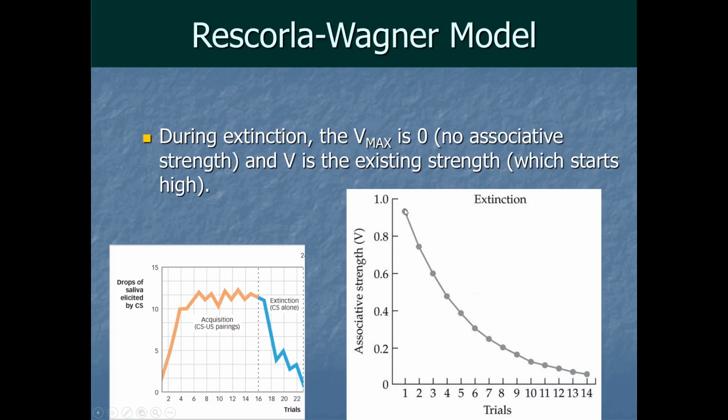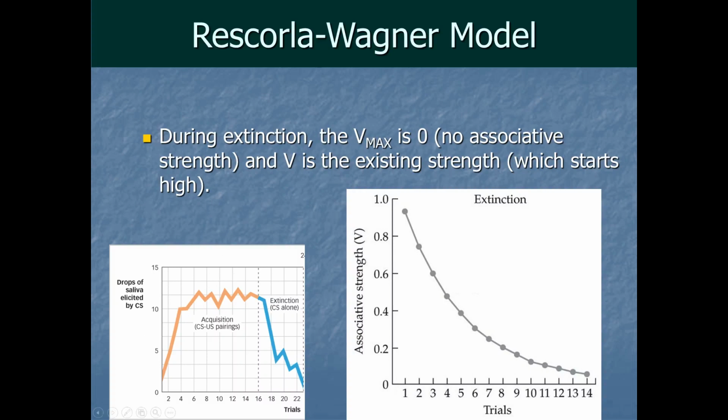And V is the existing strength, which starts high. So the curve is basically the opposite of what we saw during acquisition. In extinction, we get the biggest decrease in those early trials. In the early extinction trials, we get the biggest change, the most extinction learning, during the first few times that the CS is showing up without the US. And that model fits really well with the real world data, like what we saw before.